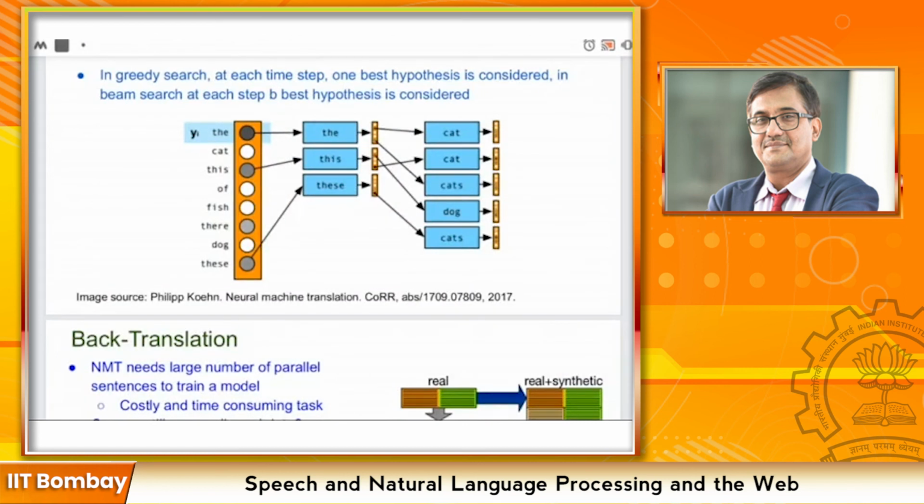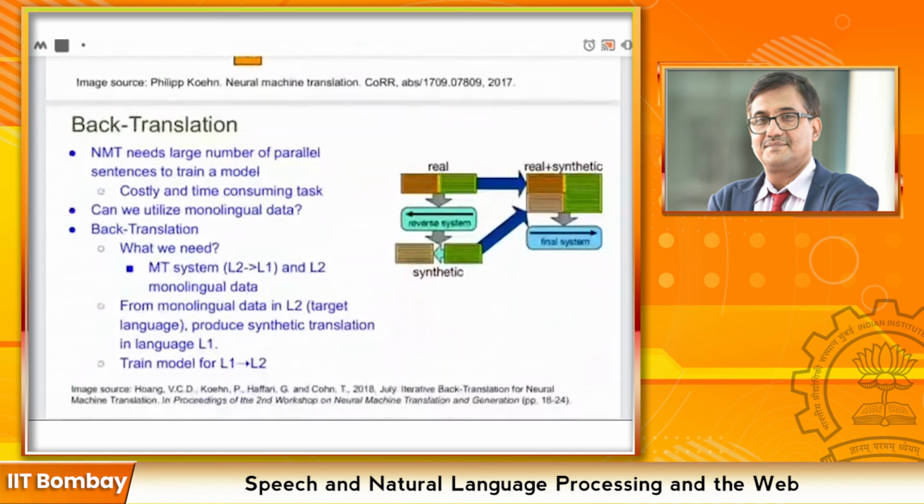Okay, the next question, I believe: in back translation, we need data for L2 to L1 translation. How do we get that data if we don't have data for L1 to L2 translation? So I'm guessing a lot of monolingual data is available for L2. Jyotsna, explain, sorry. Yeah, so we need some parallel data for this.